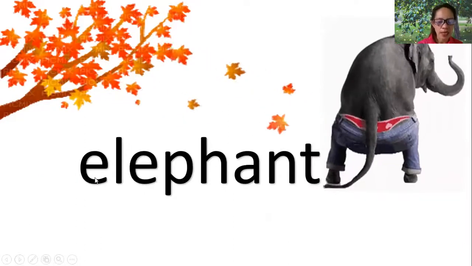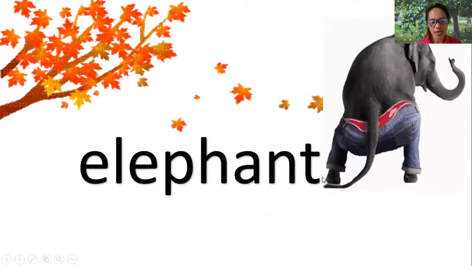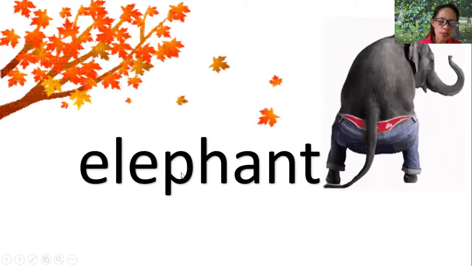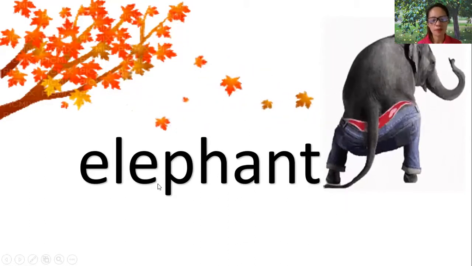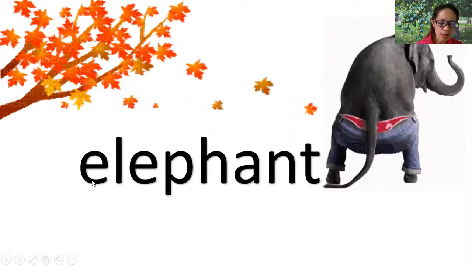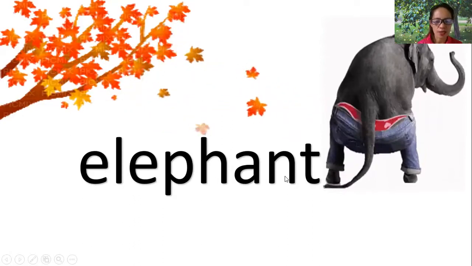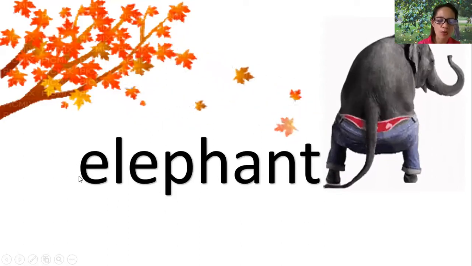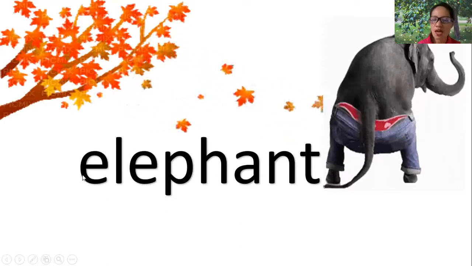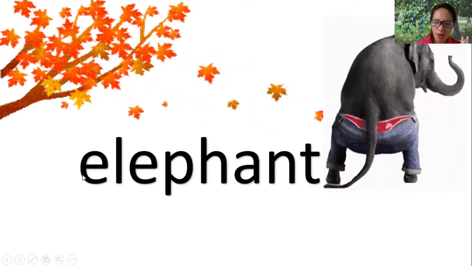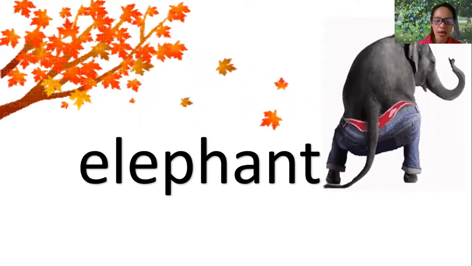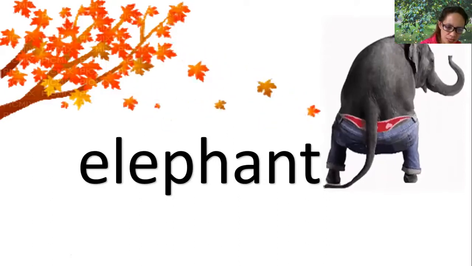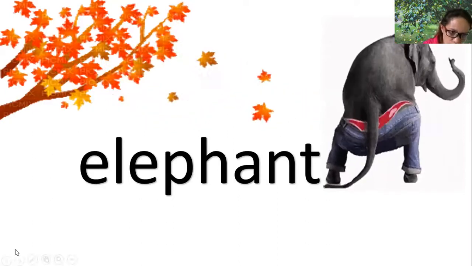We have E and T to complete the word elephant. Everybody read elephant. The beginning sound of the word elephant is vowel sound E. Elephant. That is a vowel sound.